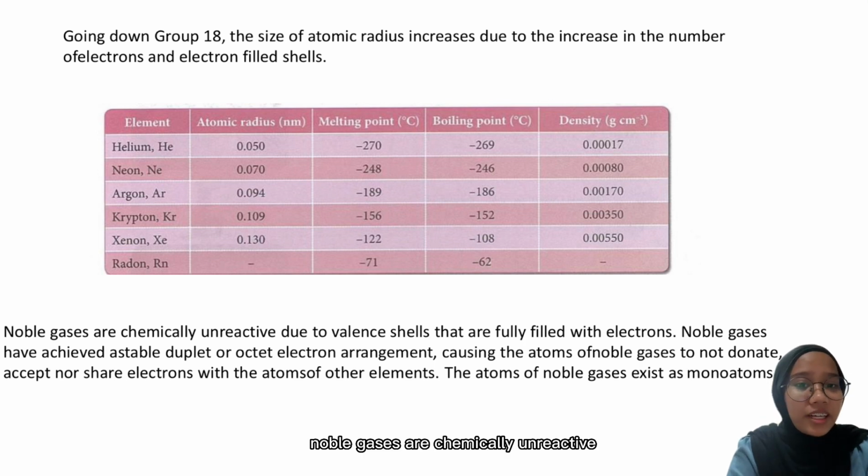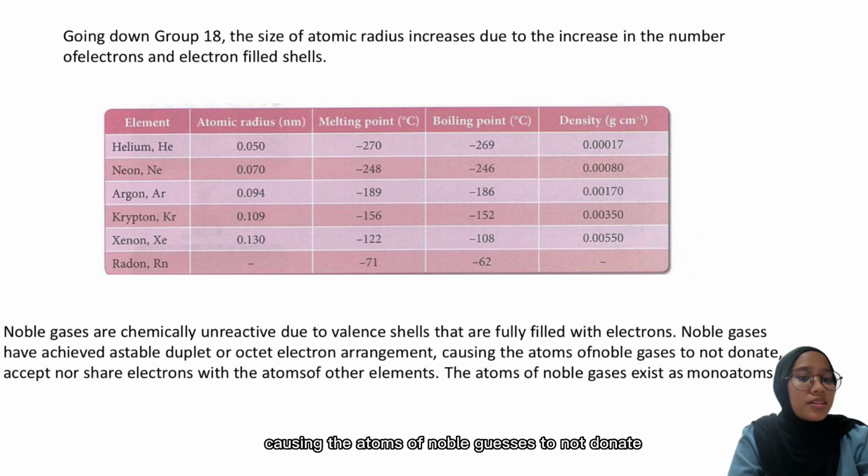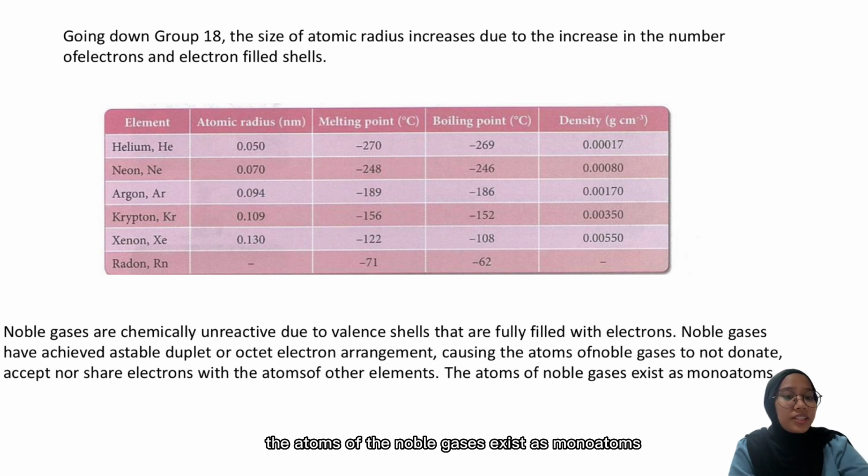Noble gases are chemically unreactive due to the valence shells that are fully filled with electrons. Noble gases have achieved a stable duplet or octet electron arrangement, causing the atoms of noble gases to not donate, accept, nor share electrons with the atoms of other elements. The atoms of the noble gases exist as monoatoms.